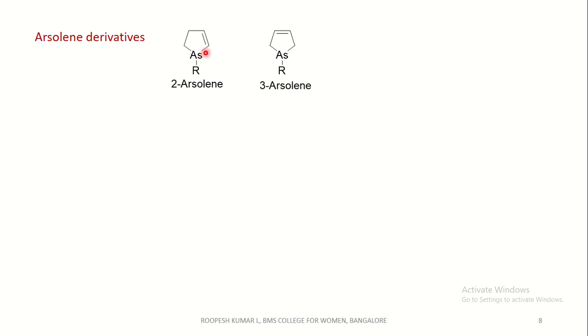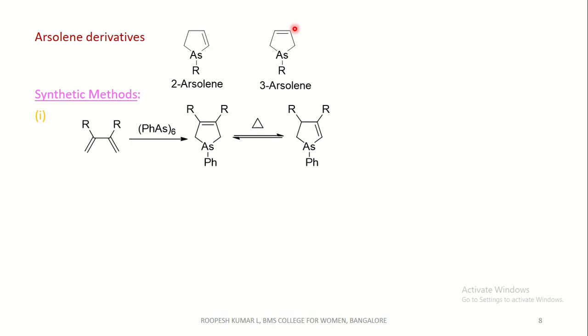Coming to the next one, arsolene derivatives. This is containing one double bond either at the second position or at the third position. Synthetic methods. Dienes react with hexaphenyl arsine. We get 3-arsolene. This on heating we get 2-arsolene. These two will be in equilibrium.